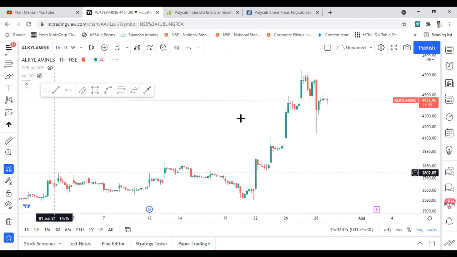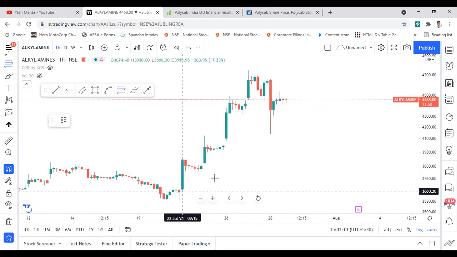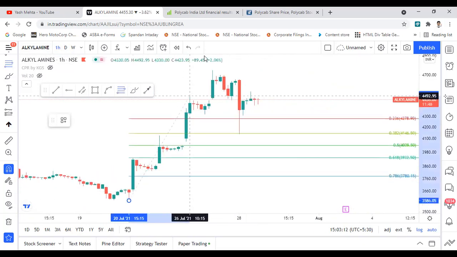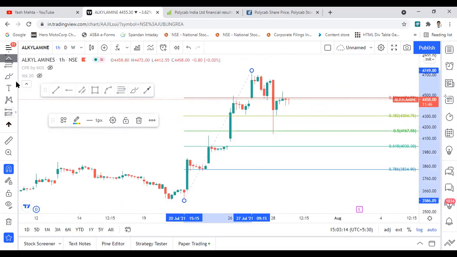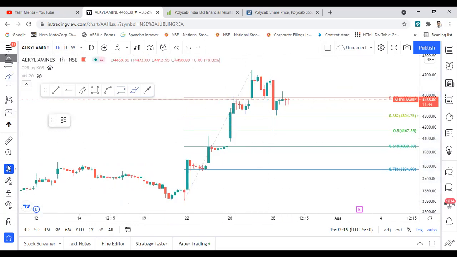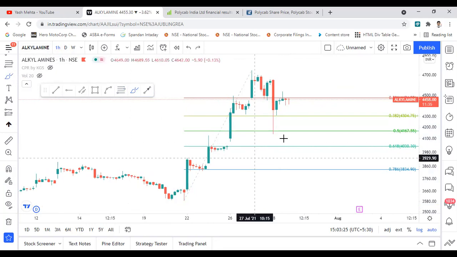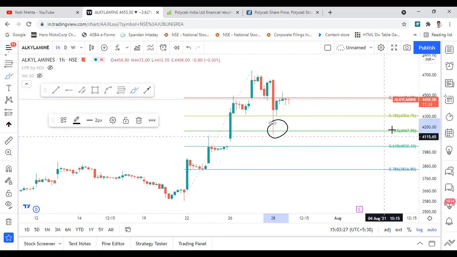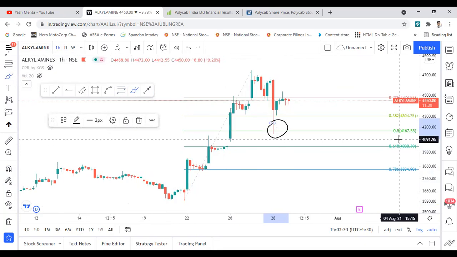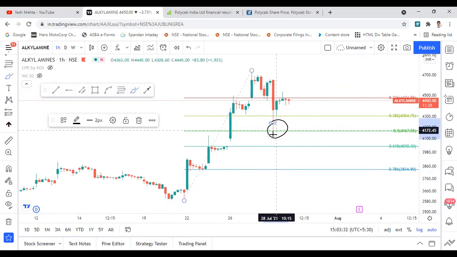So I will now plot Fibonacci retracement on the hourly time frame. So this was the low. This is perfectly the support level that the stock took, which is the 50% Fibonacci retracement, which is 4167, and then the stock rebounded.